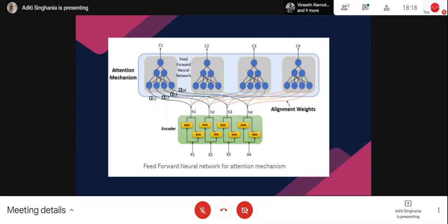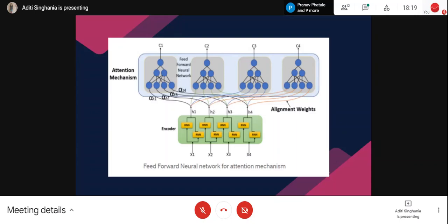Now, suppose I have a sequence of length 4, x1, x2, x3, x4, and they will obviously have an output at each time step, which I call h1, h2, h3, and h4. What I will do is create 4 context vectors. And how do I do that? I will compute alignments. So this alpha t1 is alignment 1, alpha t2 is for output 2 of the encoder, and similarly for 3 and 4.